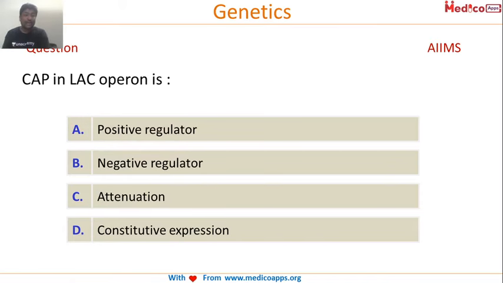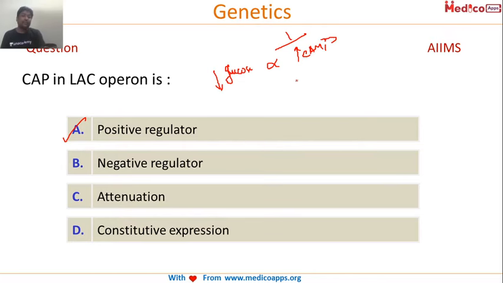I'll tell you in short what happens. Whenever the level of glucose falls down, the level of cyclic AMP increases. The glucose level and cyclic AMP level are inversely proportional.